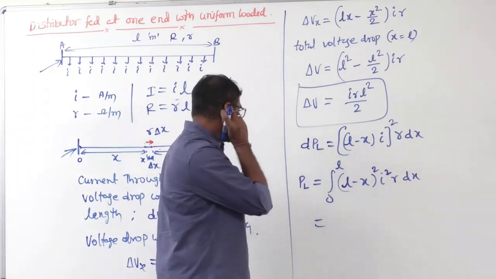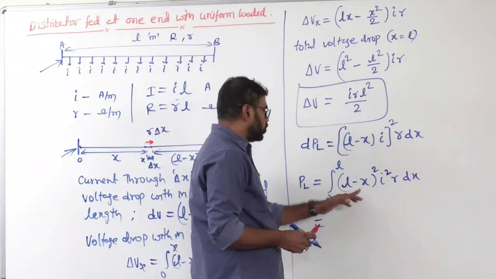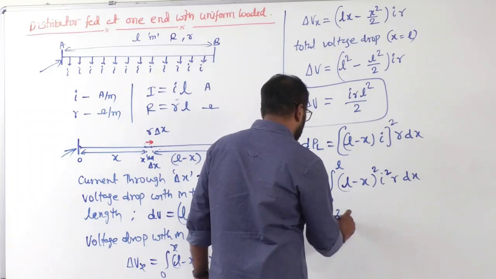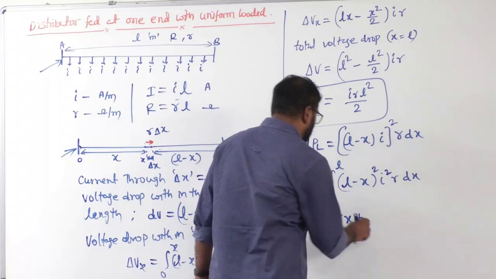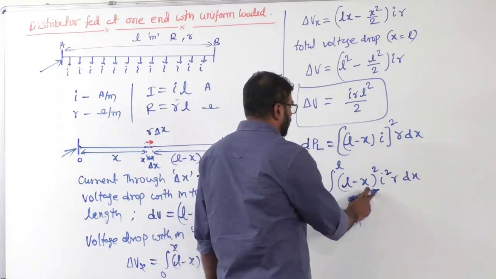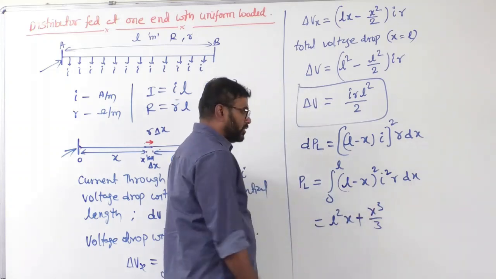So let's see, sir, what I get now. L square into x, plus x square integration is x cube by 3, right?